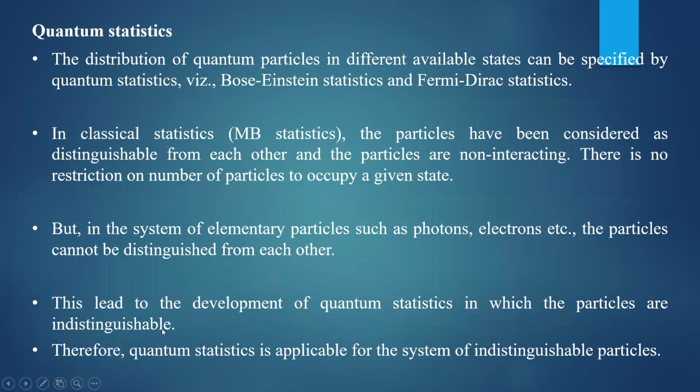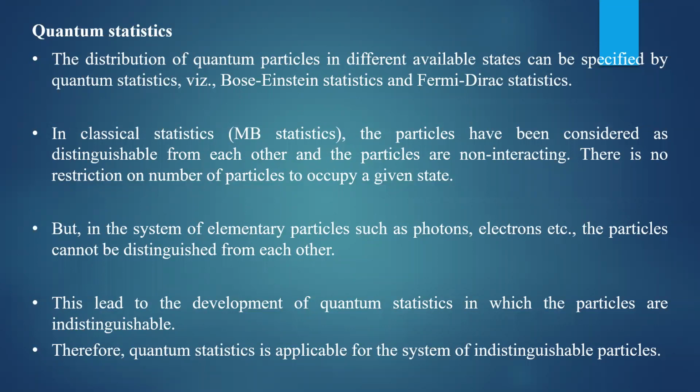So in quantum statistics, the major point you have to consider is that the quantum particles are indistinguishable from one another. Therefore, quantum statistics is applicable for the system of indistinguishable particles, that is, a system of electrons, a system of photons, that is radiation, then a group of protons, a group of neutrons.